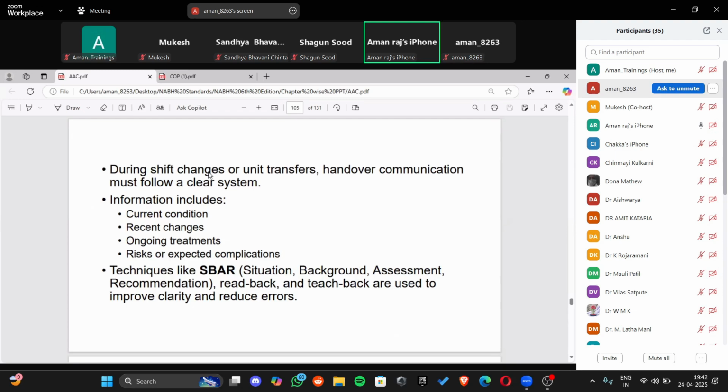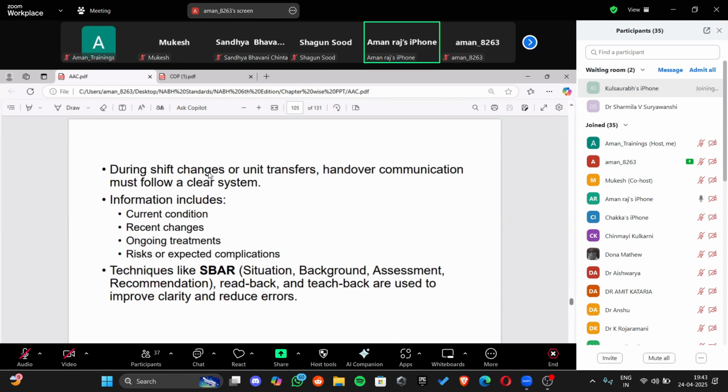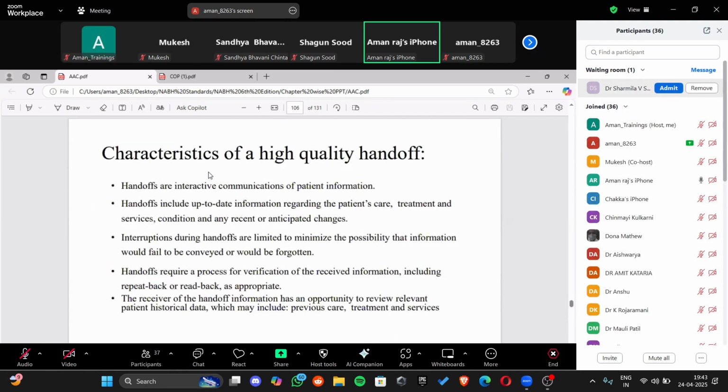Now, once I have communicated to the other doctor, the other doctor will read back or repeat back, or teach back also is there, so that it is clear that whatever I have communicated has reached the same way, because this kind of communication error can happen a lot of times. So better is to have read back or teach back or repeat back, whatever we can say, to reduce the errors. Okay, so characteristics of a high quality handoff.